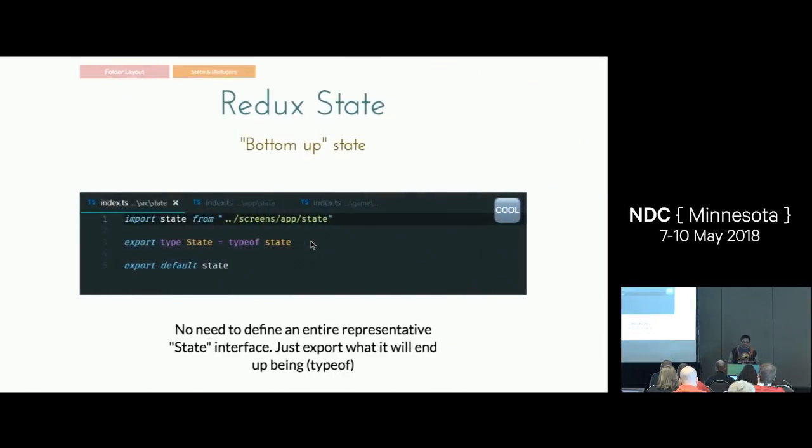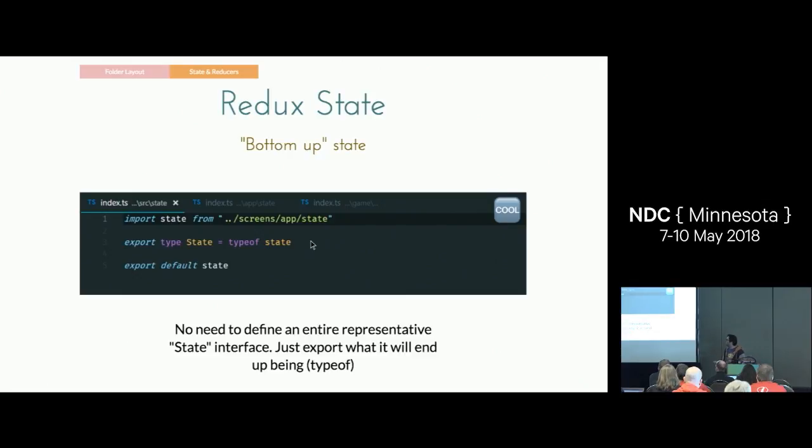Okay. Redux state. This is interesting because when you start out using TypeScript and Redux, what I had initially done is I had tried to describe my entire Redux state as one single TypeScript interface. An interface is just a description or a contract for the shape of an object. So what I was doing is just saying, here's my entire application state, and here's one file that has it, and it didn't really scale very well.